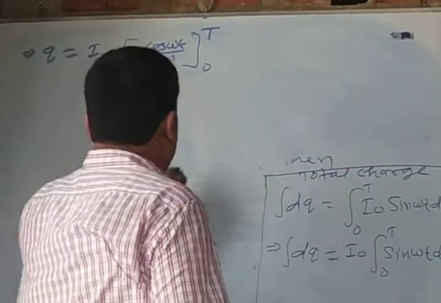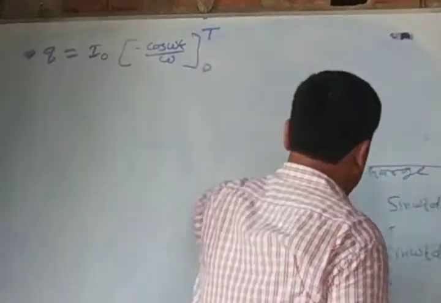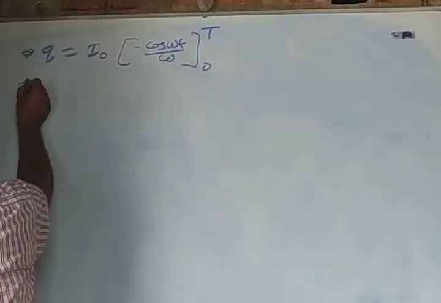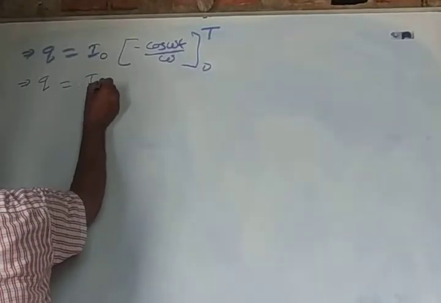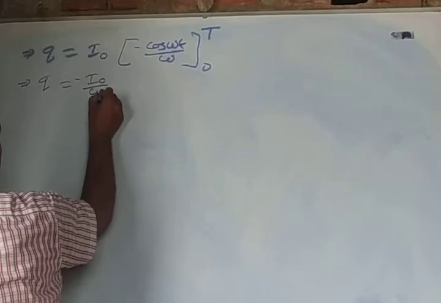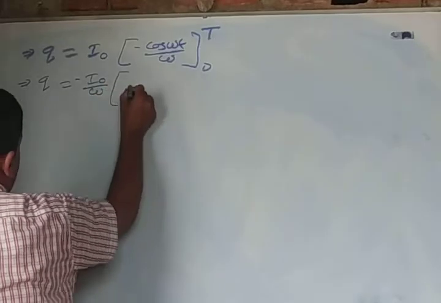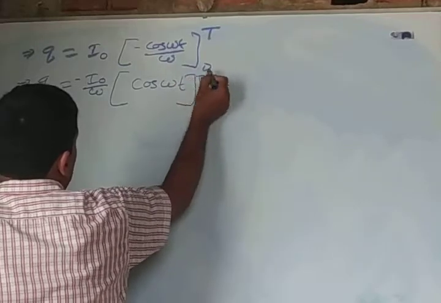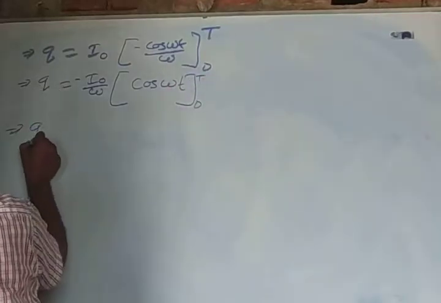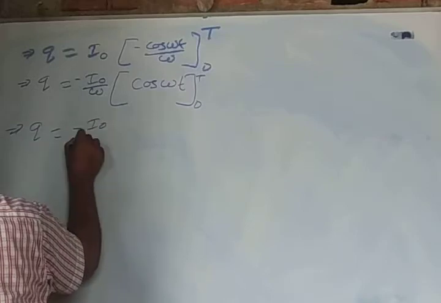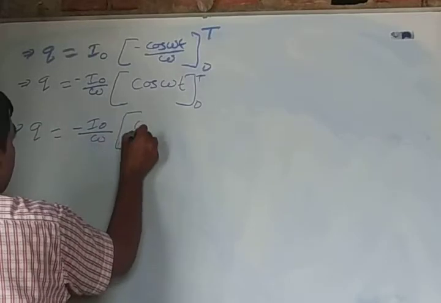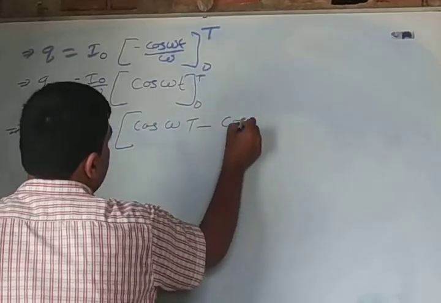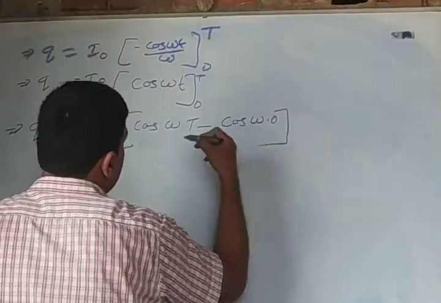Here, q is equal to minus I naught upon omega, cos omega t from 0 to T. That implies q is equal to minus I naught upon omega, cos omega into T minus cos omega into 0.